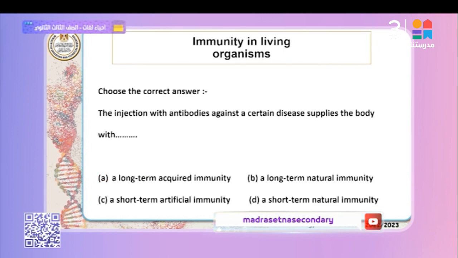Last question: the injection of antibodies against a certain disease supplies the body with a long-term acquired immunity. That means vaccines, okay? Long-term natural immunity, short-term artificial immunity, short-term natural immunity. The best answer is short-term artificial immunity.